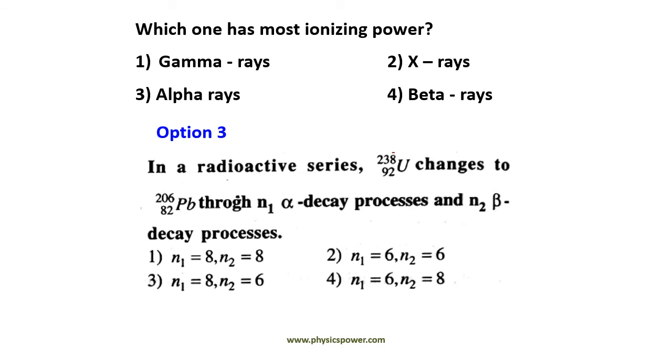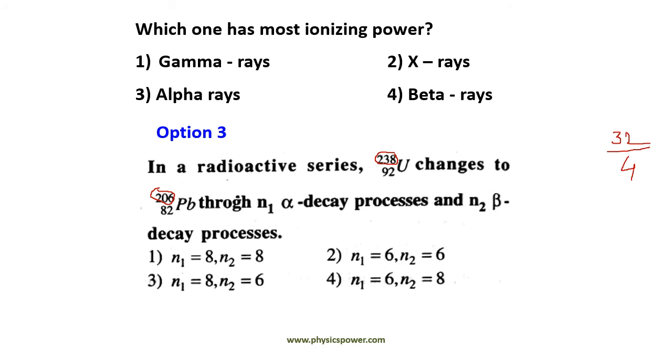For that, if you observe, the 238 mass number is converted into 206. So the difference is 238 minus 206, nothing but 32. So here the mass number decreased by 32. For each alpha particle you will get a reduction of 4 in mass number. So 32 by 4, nothing but 8 alpha particles will come out. So the answer may be 1 or 3.